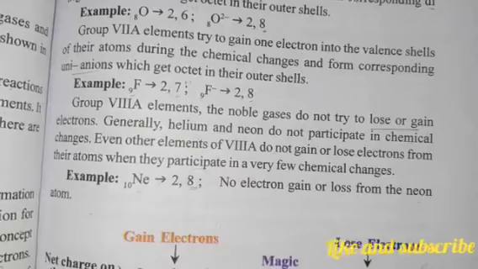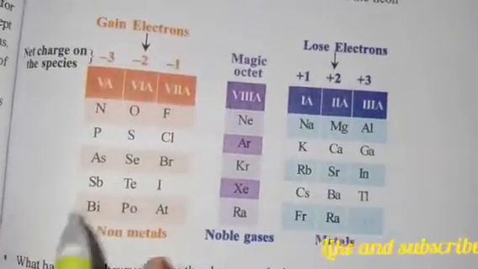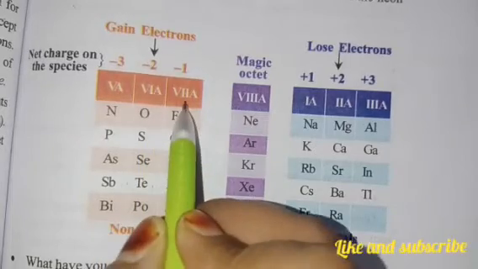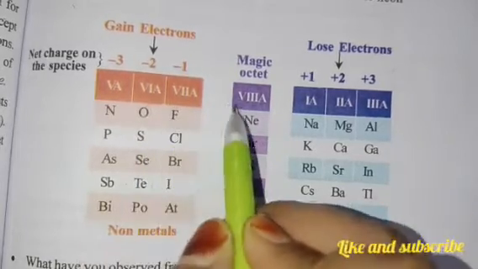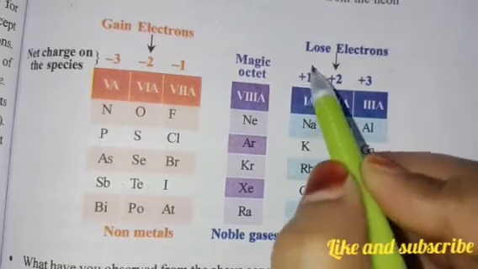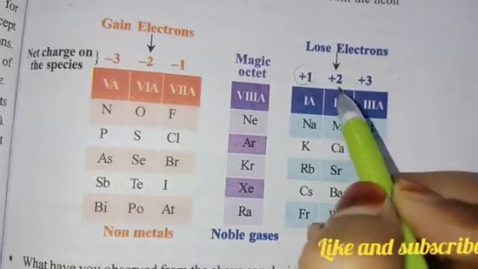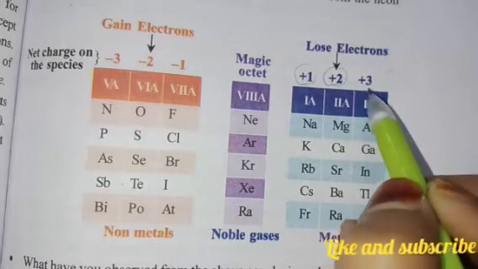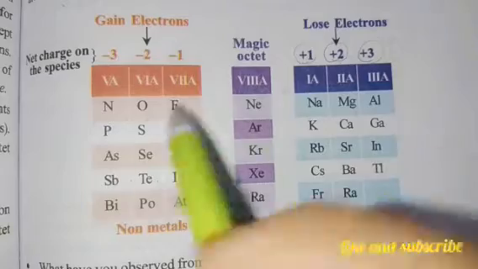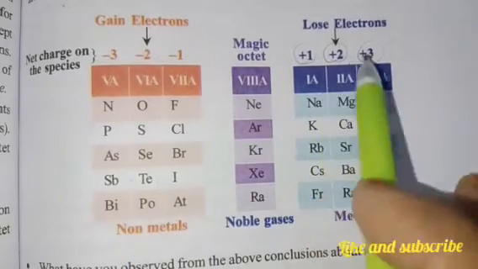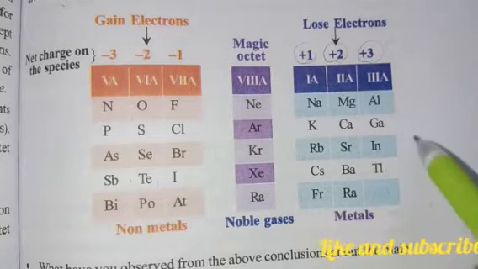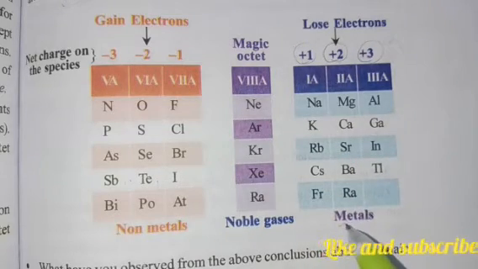See here. What we are seeing here, this is 5th, 6th, 7th, 8th, 1st, 2nd, 3rd. So here what is happening? First A group is losing 1 electron. Second A group is losing 2 electrons. Third A group is losing 3 electrons. And here it is getting unipositive, dipositive, tripositive. Okay. So these which are losing the electrons will form metals.